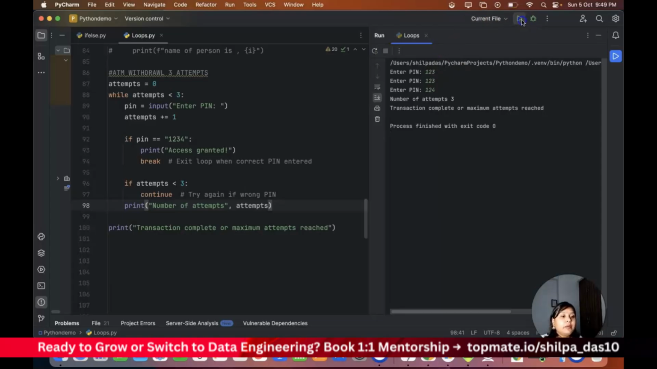Now let me run this file and give 1, 2, 3. Okay, 1, 2. Now I'll give 1, 2, 3, 4. So access is granted. In the first attempt itself, if I give 1, 2, 3, 4, then access should be granted, right? It comes and breaks out of the loop. It doesn't ask you 3 times because the pin is correct. So that's a use case of how you can do looping, in which you can have a break statement and a continue statement.